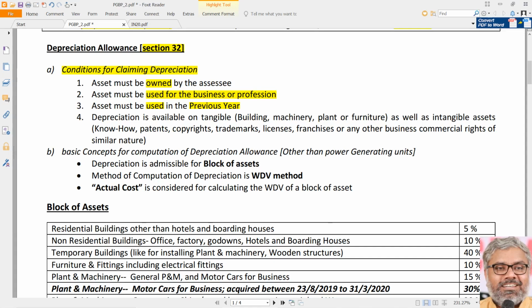For example, if an SSC has, say, a generator which is used only when there is a power cut, and imagine in a particular previous year there was no power cut, 24/7 the power was available, the generator was not used because there was no power cut. So do we say that depreciation is not available? No, that would be wrong. It will be still available. So used should not be taken as active use. It can be active use also, it can be passive use also.